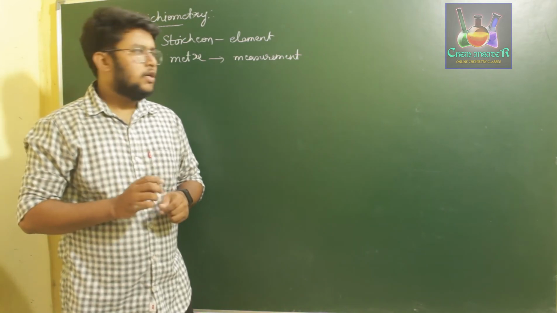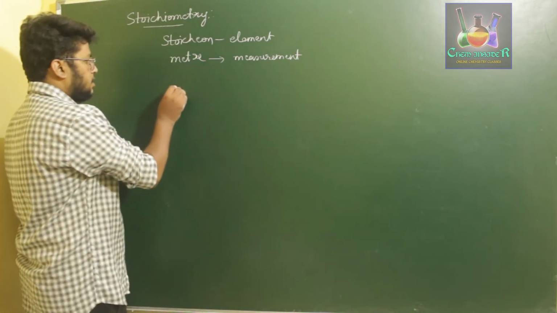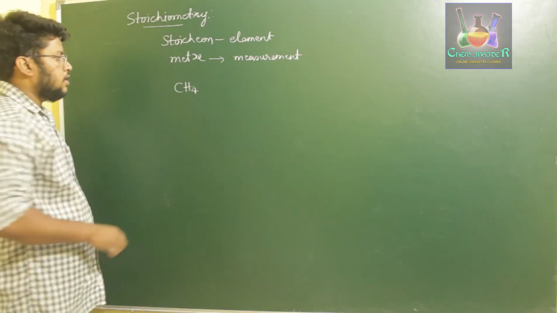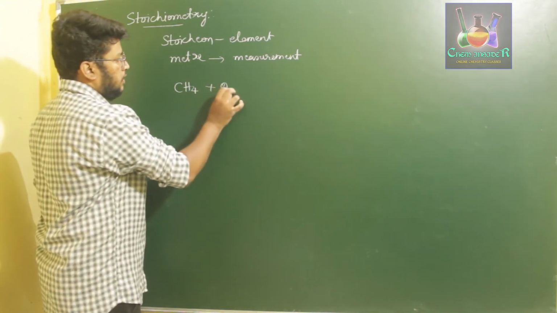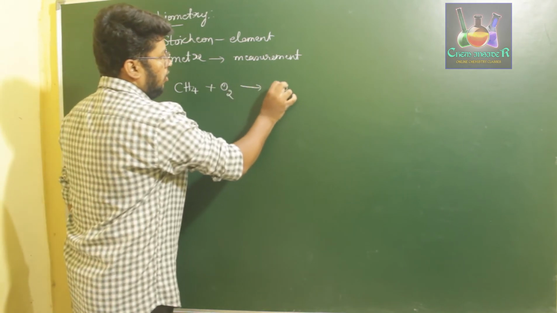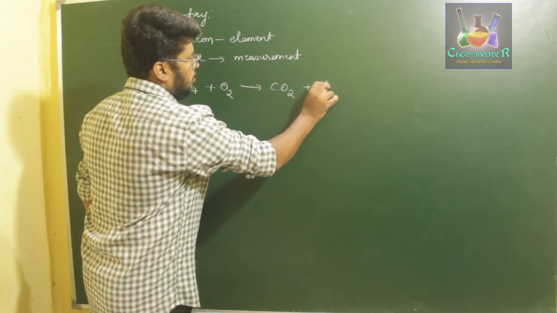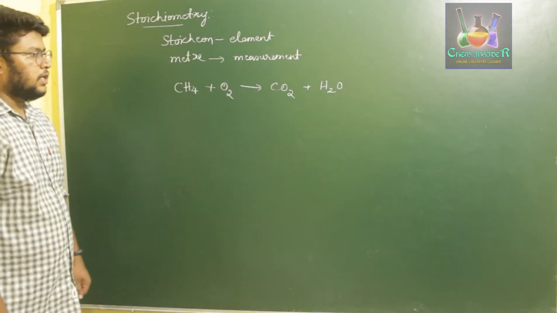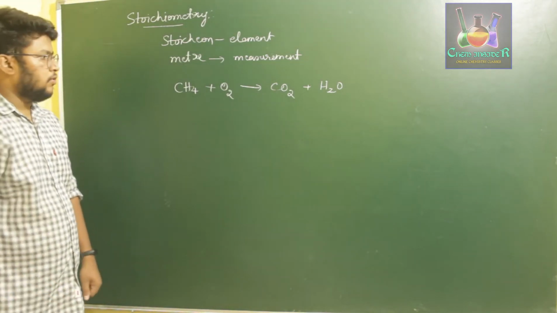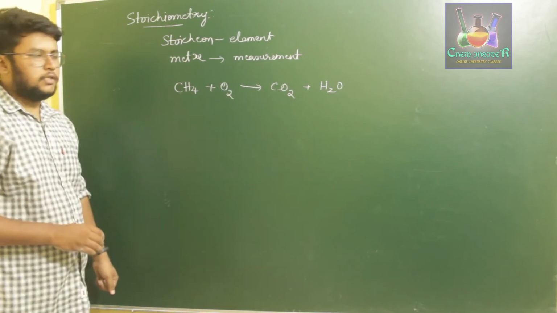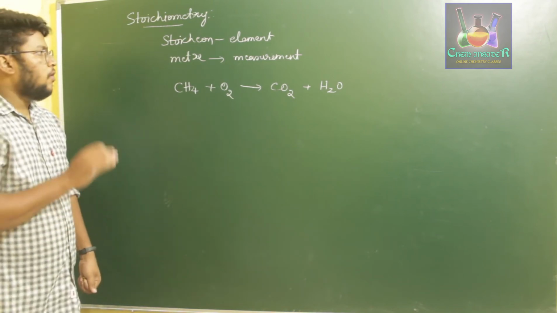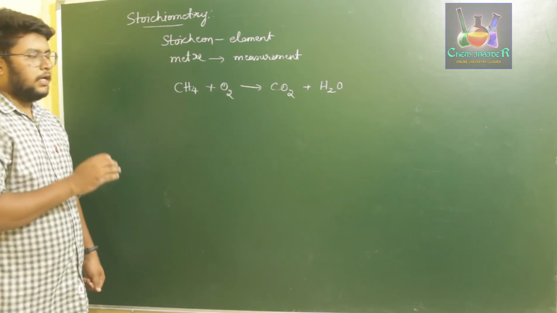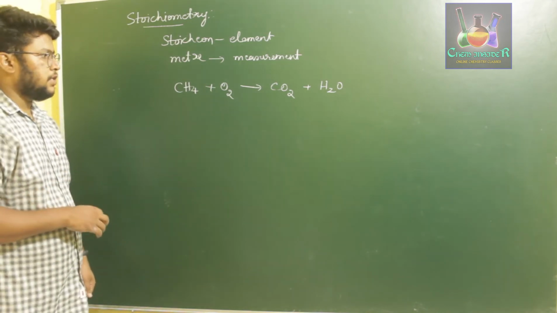reactants being taken. Let us say we have to combust methane, which is a type of fuel again. On burning methane, we get carbon dioxide along with water, right? Burning methane with oxygen gives carbon dioxide and water. If you observe this reaction, it is not balanced. So whenever you have to calculate the stoichiometry of a complete reaction of reactants and products, you need to